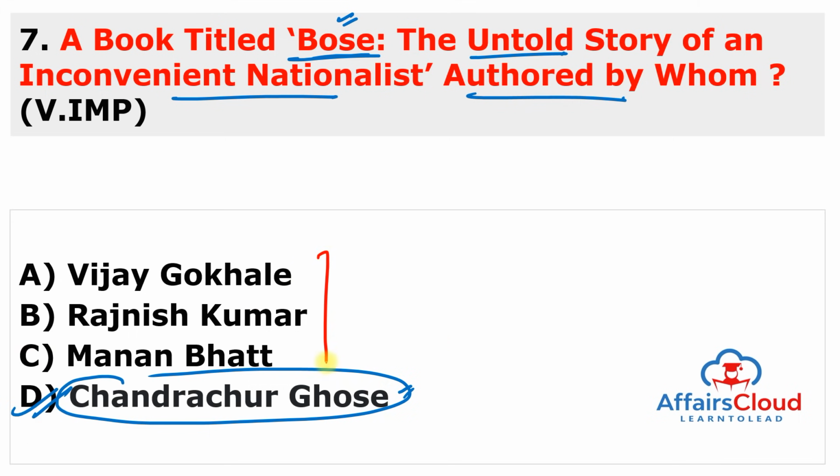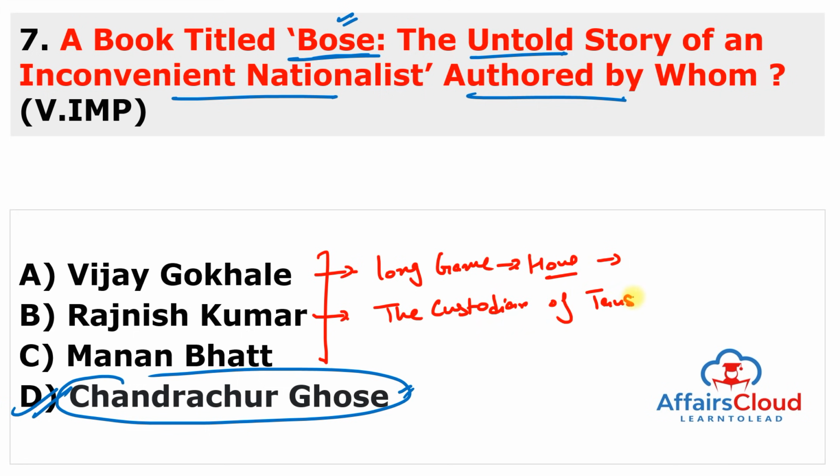You can see in the first three images, like Vijay Gokhale. He wrote the very famous book, Long Game. The caption is How the Chinese Negotiate with India. Next, Rajneesh Kumar, former banker, or you can say former chairman of SBI. He wrote a very famous book about banking. This is The Custodian of Trust, a banker's memoir.